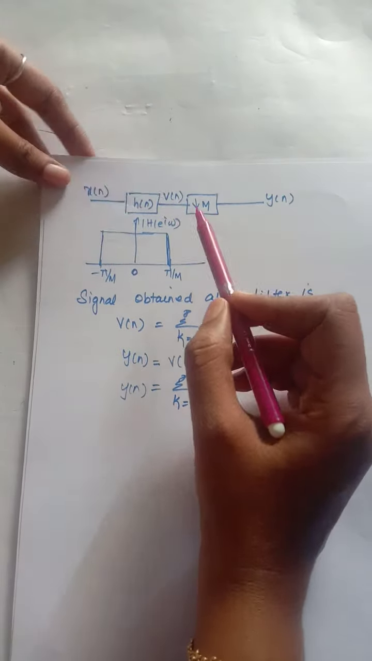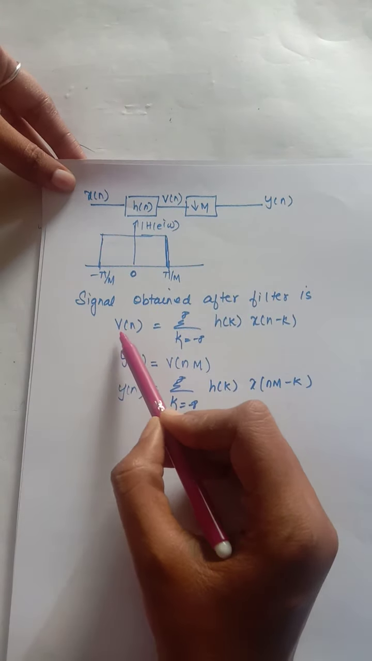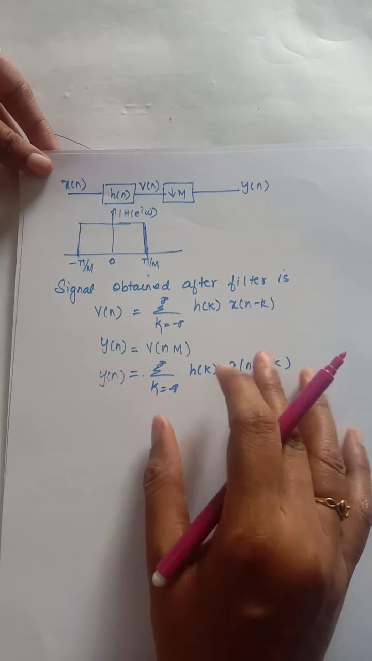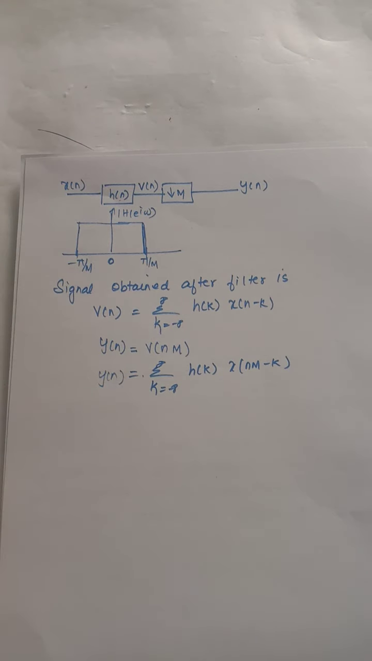Okay, downsampling. Considering this is h of n, the output of h of n is v of n. Since it is a system, we represent this by the convolution formula, h of k x of n minus k. Then y of n is equal to v of nm, since we perform downsampling, so wherever we have n, I replace it by nm. This is the mathematical representation of downsampling. Okay, next we will discuss upsampling, how to perform upsampling.